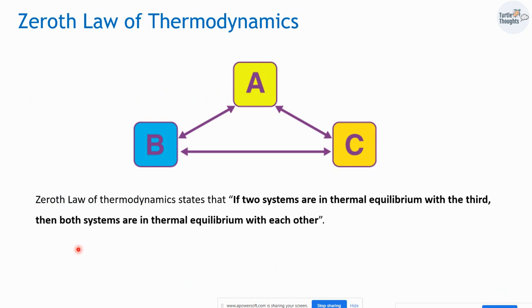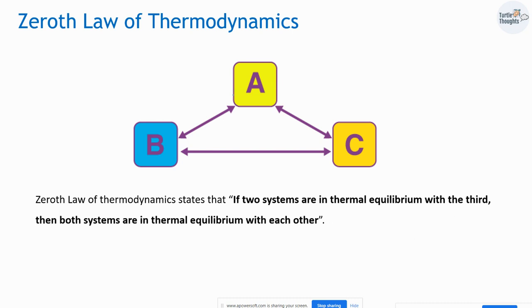We will discuss laws of thermodynamics. We have three laws of thermodynamics. I'm going to discuss each law one by one. Zeroth law of thermodynamics. Zeroth law of thermodynamics states that if two systems are in thermal equilibrium with a third, then both systems are in thermal equilibrium with each other.